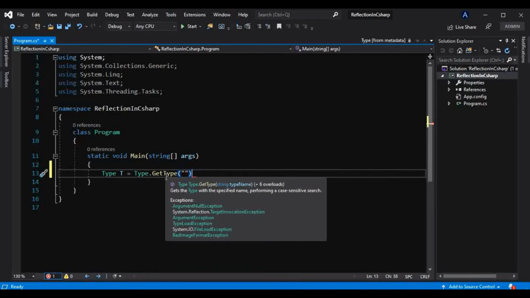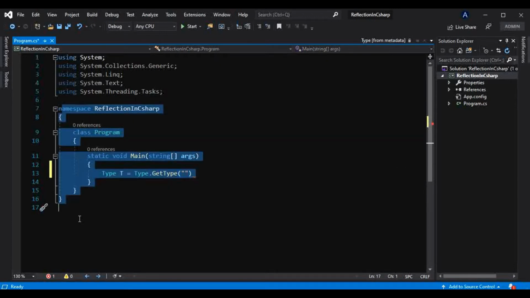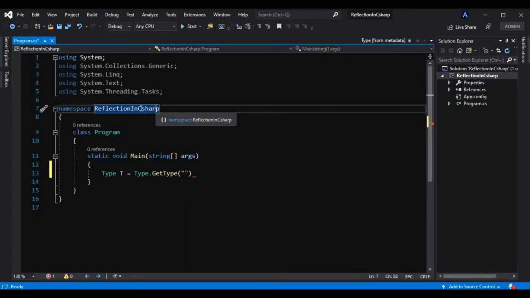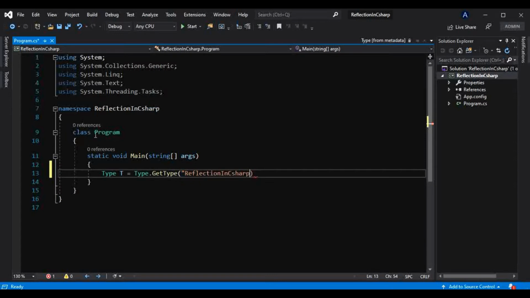Now I will give the type name of this very program which we are using. There is a namespace, this Reflection in C#, and under that namespace there is this class, Program. So namespace.ClassName is nothing but the fully qualified name of that type.